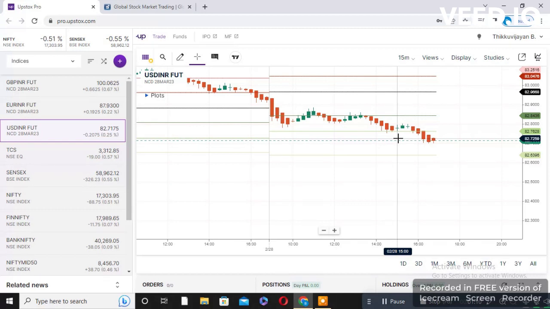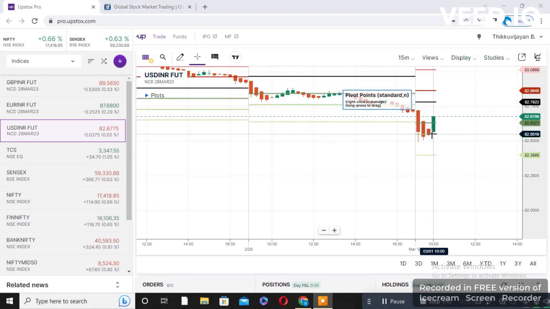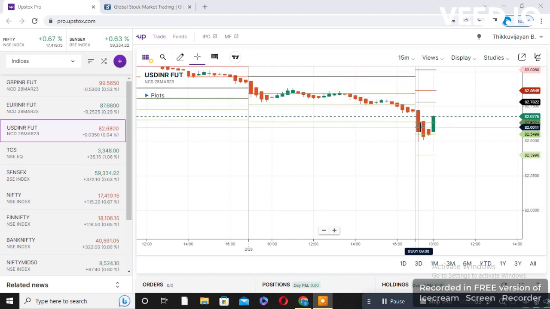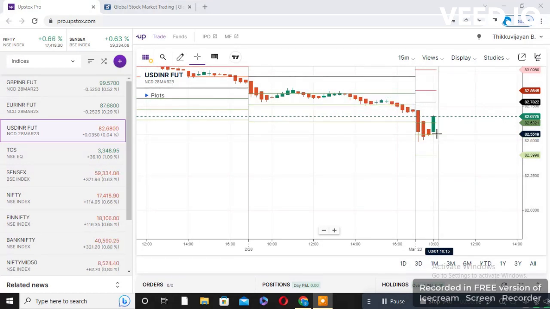This is the kind of pre-market analysis information you have to know, and I'll update you regularly. After market opening, I'll update my side. I'm waiting for 5 minutes for confirmation that it is maintaining below 82.63. Then I'll take my sell position.